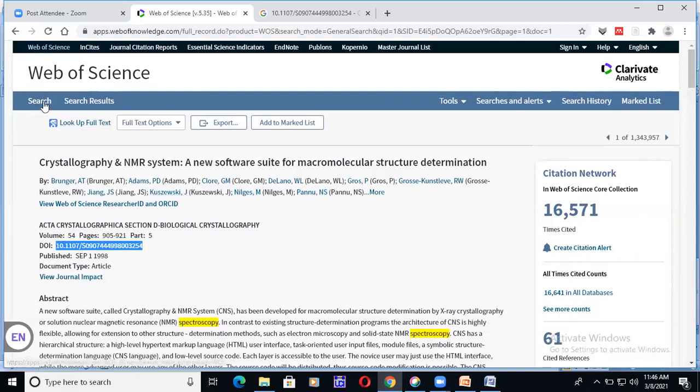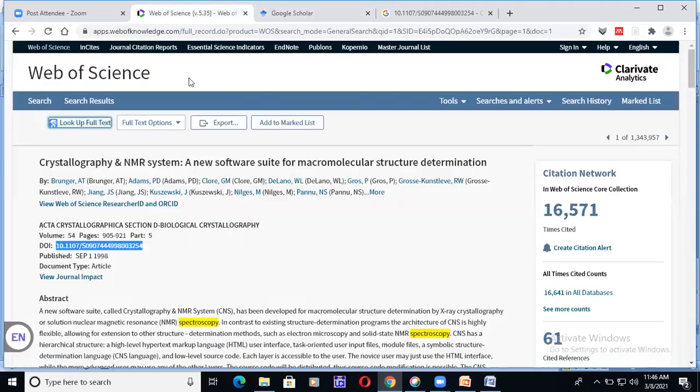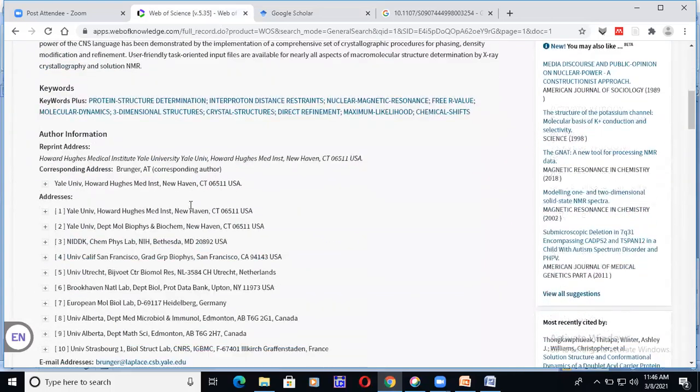This is it. Even for full text, we can look at the full text option also. When we look at the full text option, it is not available.